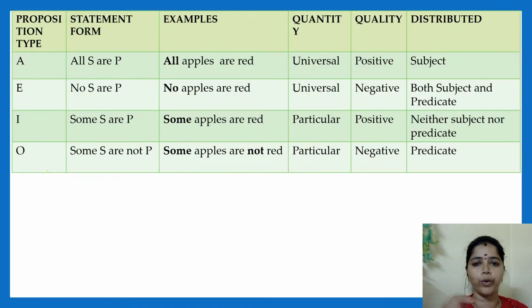I hope you remember this table. This table has the different, what do you mean by proposition? What do you mean by categorical proposition? We have 4 different types of categorical proposition: A type, E type, I type and O type. And we know the statement forms, how they will be. And we know what we mean by quantity and what we mean by quality.